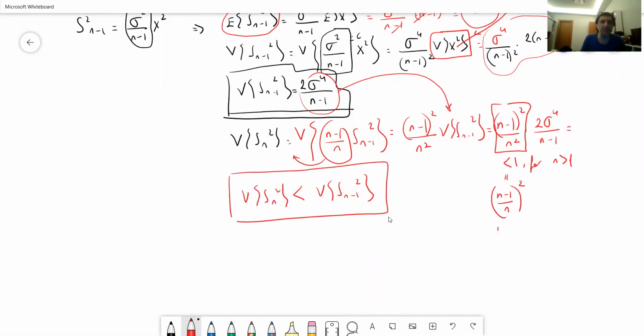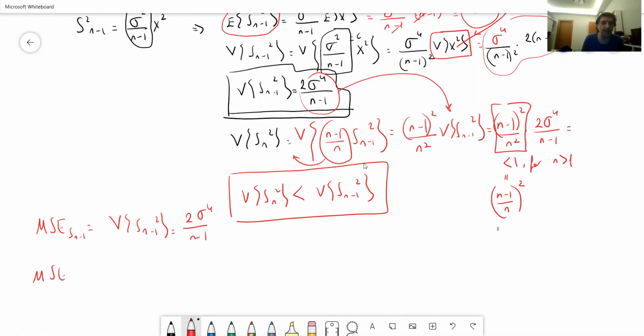So let's go back to this mean square error. The mean square error for Sn minus 1 is going to be equal to, note that the bias of Sn minus 1 is equal to 0. It's going to be simply equal to the variance of Sn minus 1 squared, which is equal to, let's write the whole thing here, 2 sigma to the power 4 over (n minus 1).